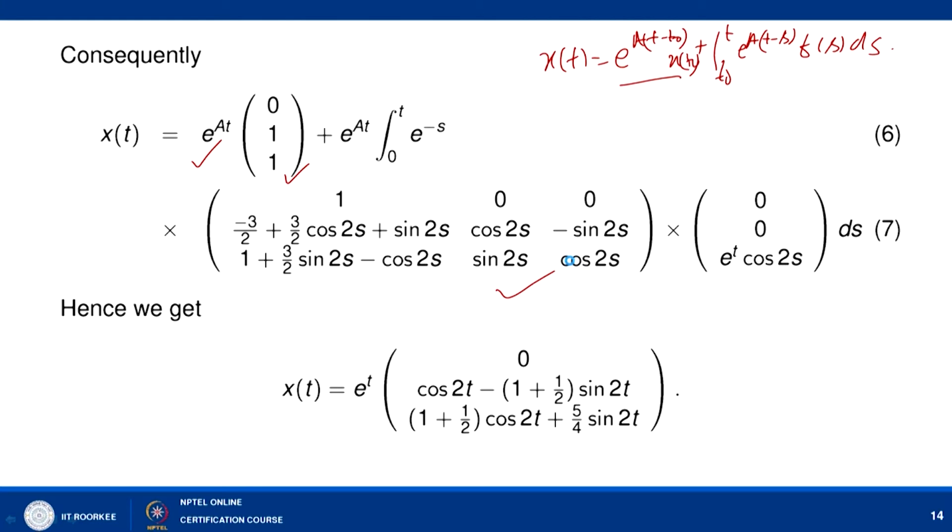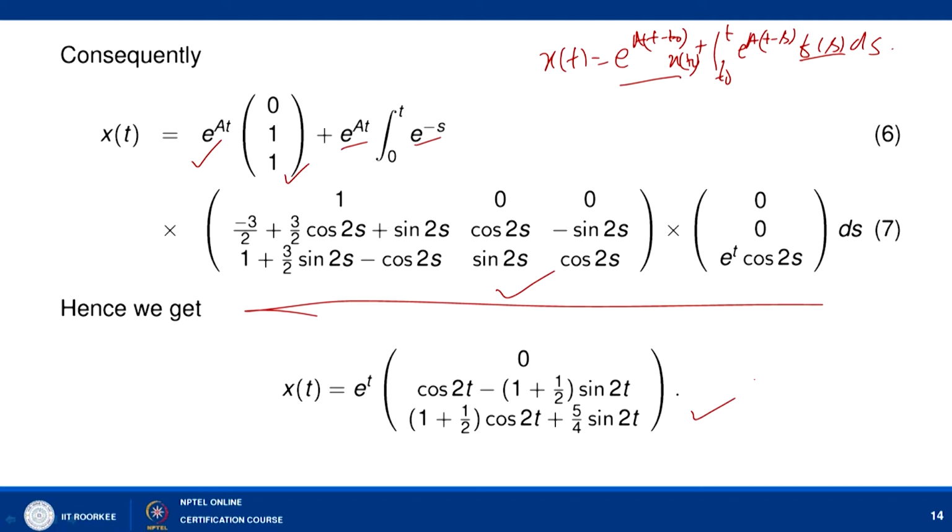So, here you can check that it is actually written as e to power A(t minus s), and we can multiply by f(s), that is 0 0 e to power s cos of 2s, and we can multiply this expression into e to power minus As. You can integrate with respect to s from 0 to t and then multiply e to power At, and we simplify, and we can have this as a solution: x(t) equal to e to power t times 0, cos of 2t minus 1 plus 1 by 2 sin 2t, and 1 plus 1 by 2 cos of 2t plus 5 by 4 sin 2t.